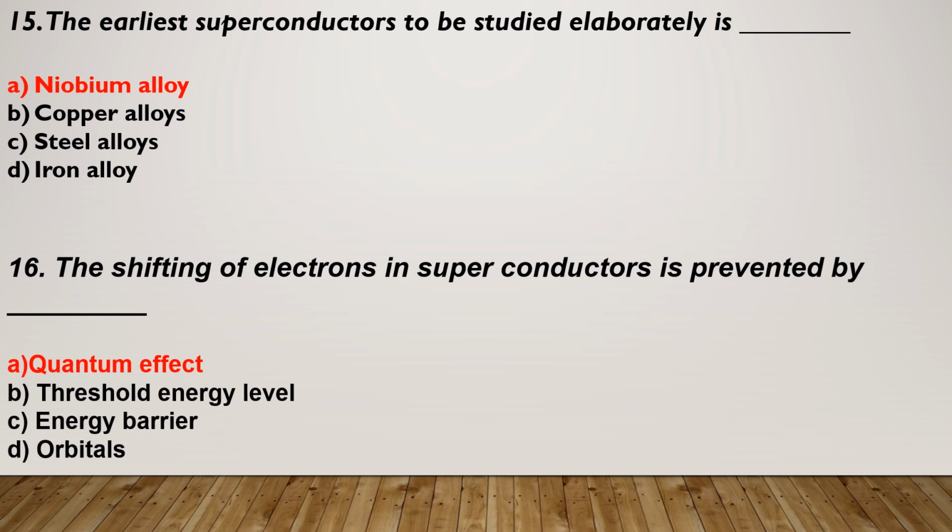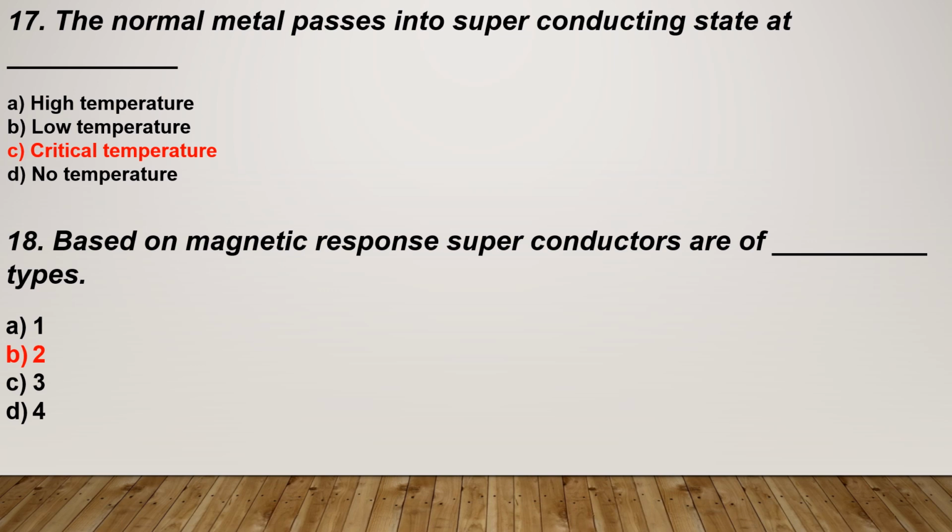Niobium alloy. 16. The shifting of electrons in a superconductor is prevented by: A, quantum effect; B, threshold energy level; C, energy barrier; D, orbitals. The correct option is option A, quantum effect. 17. The normal metal passes into the superconducting state at: A, high temperature; B, low temperature; C, critical temperature; D, no temperature. The correct option is option C, critical temperature. 18. Based on magnetic response, superconductors are of type first.